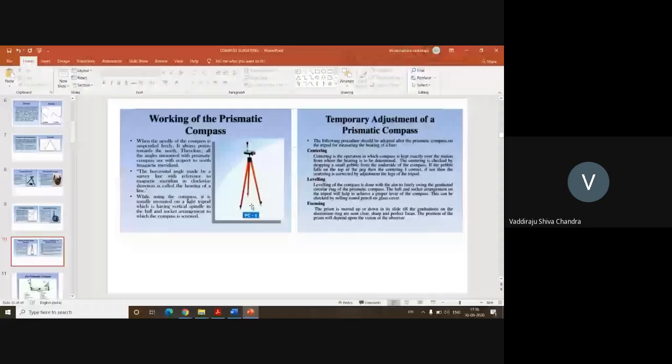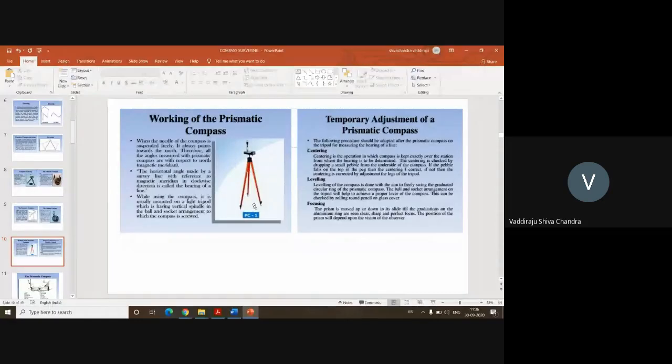To check whether these 2 points are in line or not, I'll take the help of a plumb bob or a small stone. I'll place it at the bottom of this tripod leg, this black portion which you're able to see, and simply drop the stone gently. If the stone falls exactly on the peg which is driven in the ground, it means that the instrument is perfectly centered over the station point.